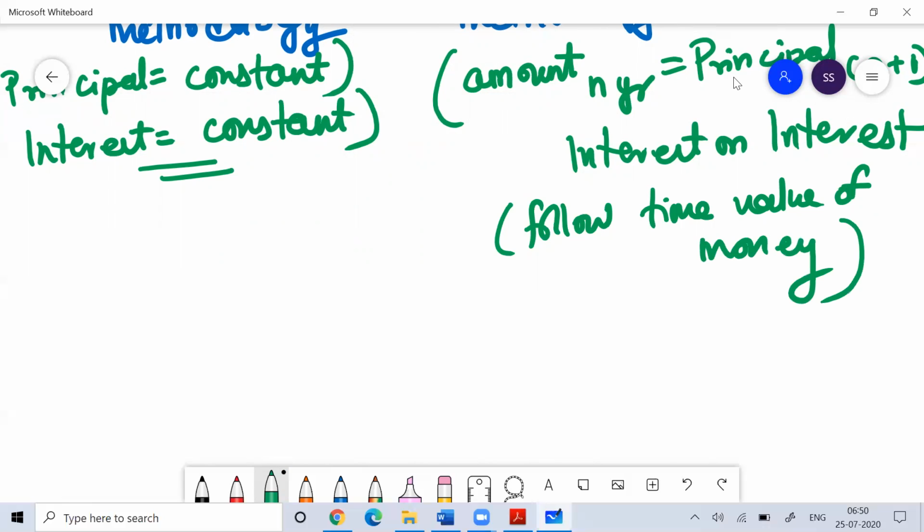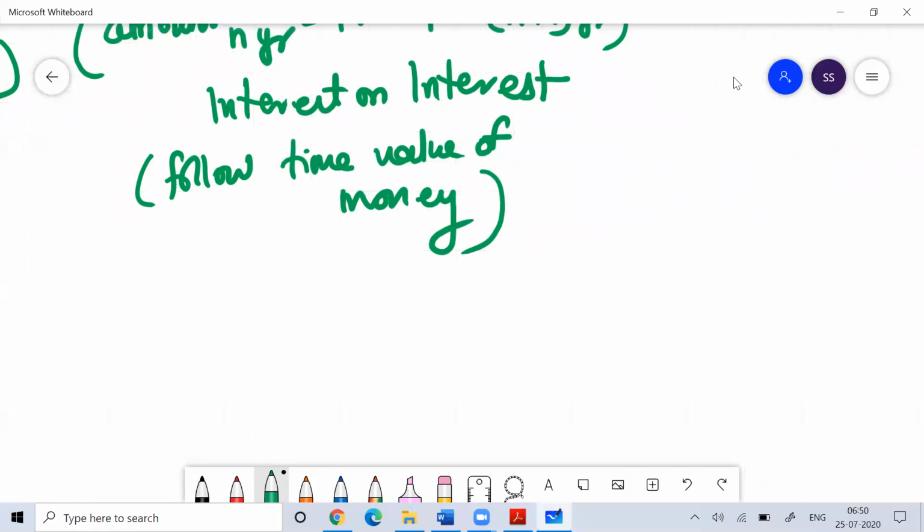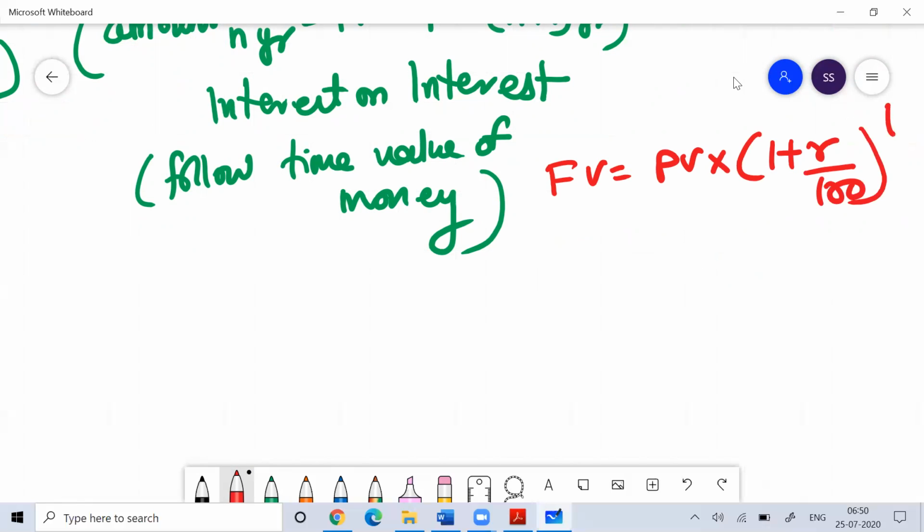So time value of money, you know the concept of time value of money. Normally we represent the time value of money with this formula: future value is equal to present value into (1 plus r by 100) to the power t. That means the value of money never remains constant. It increases or decreases with time.